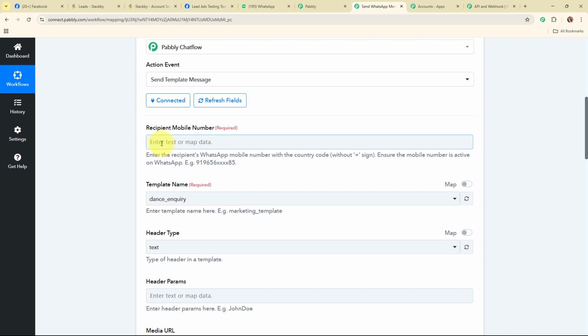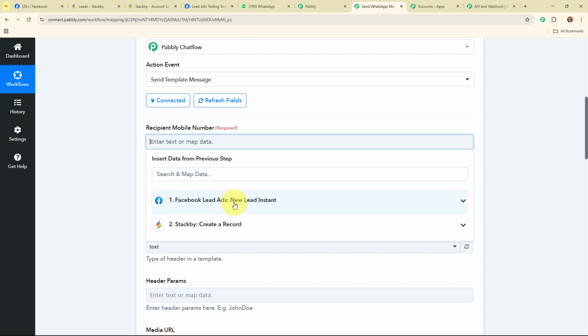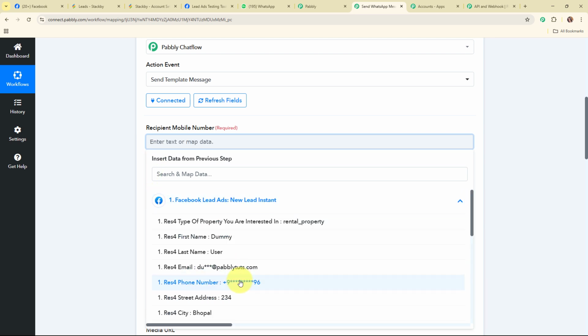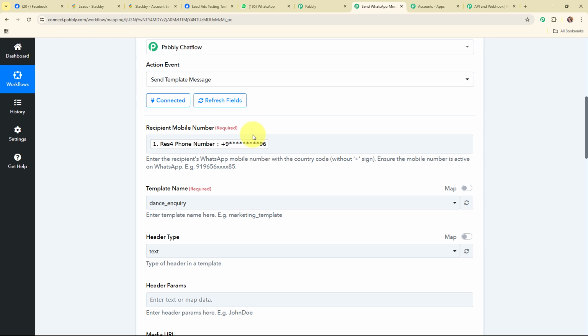So again, instead of entering the number manually, here I'm going to map the data. I'm going to map my lead's phone number. Here you can see that my lead's phone number contains a plus sign before the country code. You can see the mentioned format is like this. So we need to extract the plus sign from this phone number.